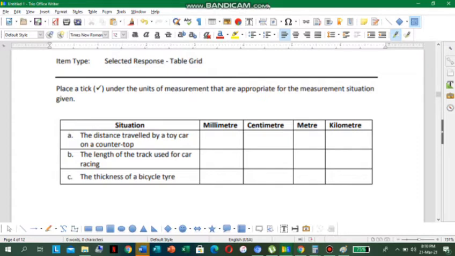Millimeter is the smallest. Kilometer rather is the highest, meter is the second highest, centimeter is the third highest, and millimeter is the last one, the smallest unit of measurement. So millimeter is the smallest unit of measurement. Centimeter is bigger than millimeter, meter is bigger than centimeter, and kilometer is bigger than meter. All right, good.